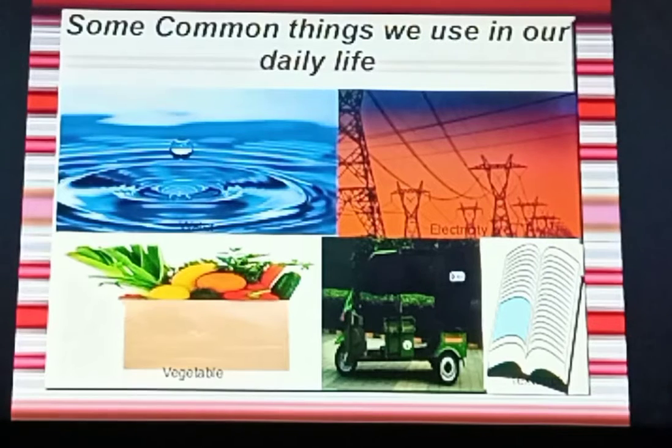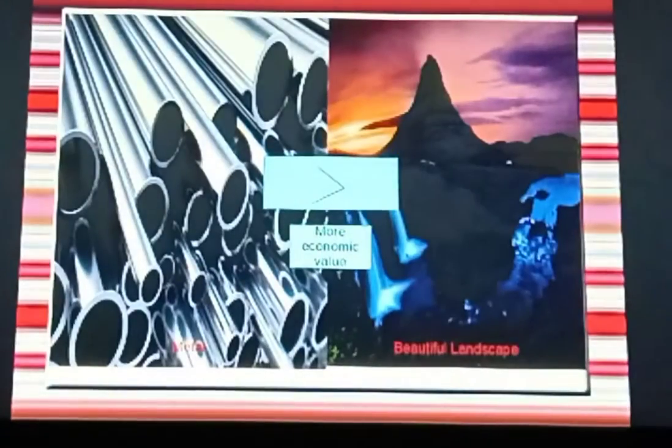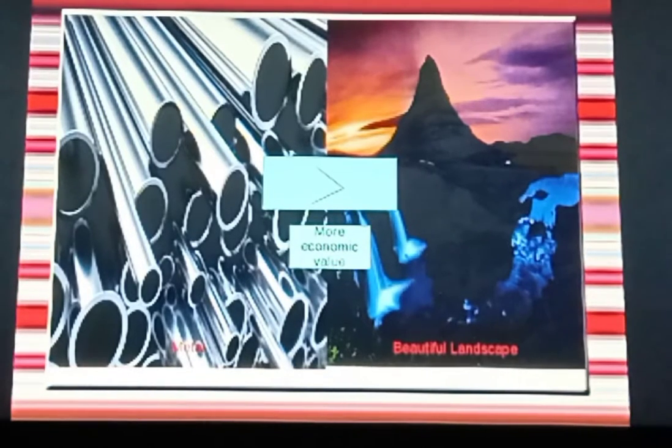Now these are some of the common things we use in our daily life. Means these are some common resources. You can see water, electricity, vegetable, auto rickshaw, and textbook. So now let us move ahead. You can see that there is more economic value of this metal, but not of this beautiful landscape. Why? Because these are much usable and these have much economic value. Am I right? So let us move ahead.